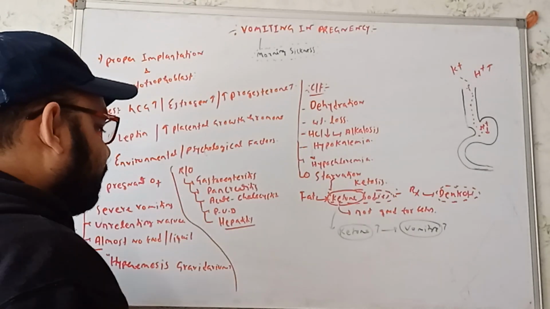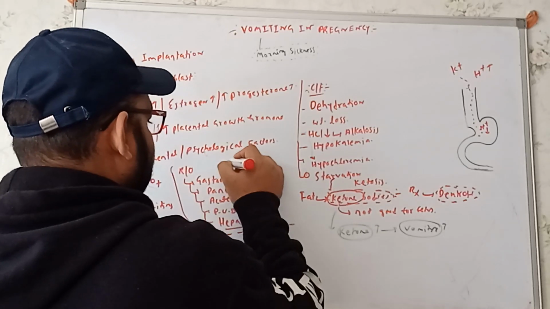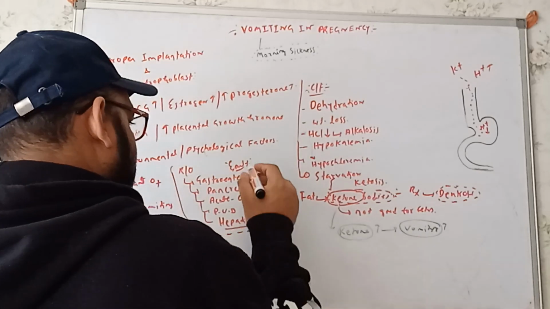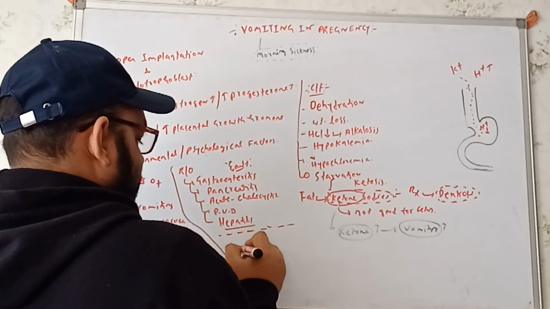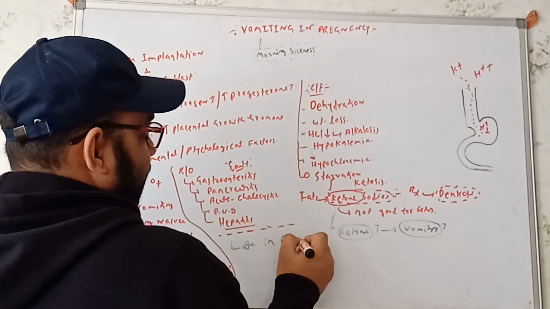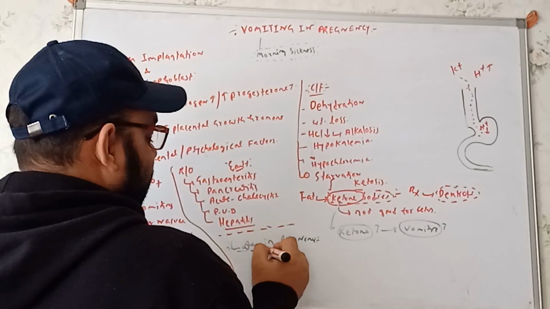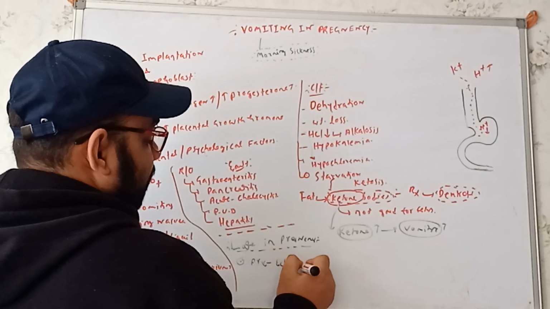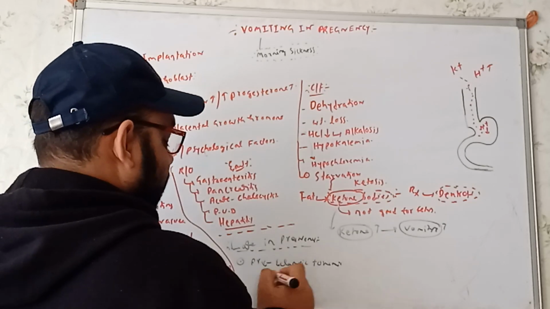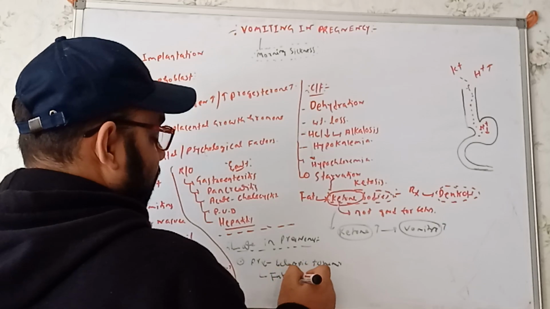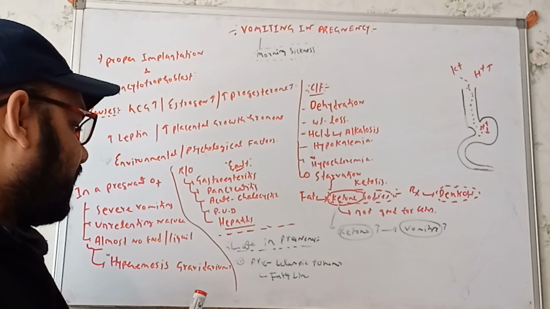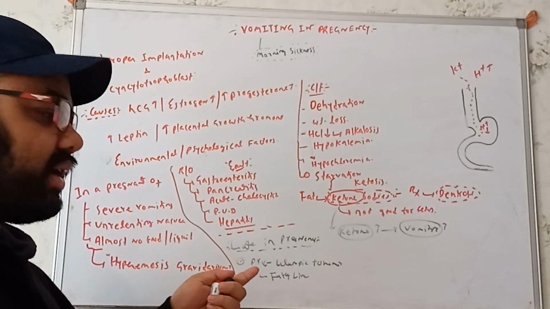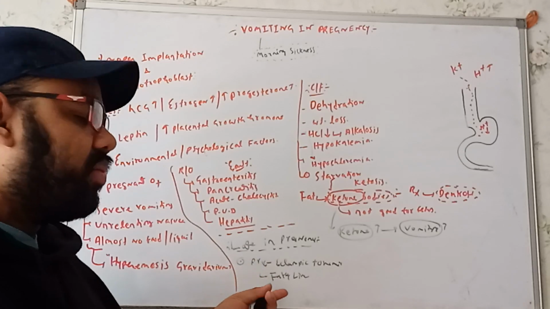This is in early pregnancy. In late pregnancy, we have to rule out preeclampsia, preeclamptic toxemia, and fatty liver, because in late pregnancy we can also get to see vomiting. So just to confirm that the vomiting is only due to pregnancy, we have to rule out the other causes, that is the preeclamptic toxemia. We also have to rule out fatty liver.